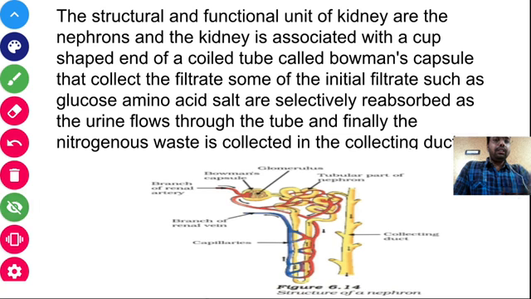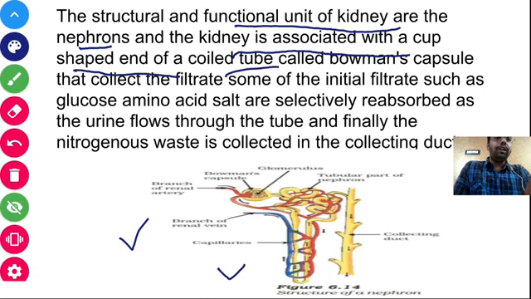So here is the structure of the nephron, okay, which is the structural and functional unit of the kidney. The structural and functional unit of the kidney is known as the nephron. Purification basically occurs in the kidney. The nephron is associated with a cup shaped end of a coiled tube known as your Bowman's capsule. This is your Bowman's capsule, this portion. This diagram is given in your NCERT book also. It is known as your Bowman's capsule that collects the filtrate.